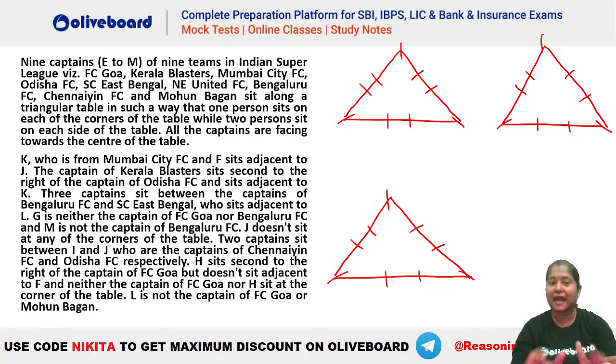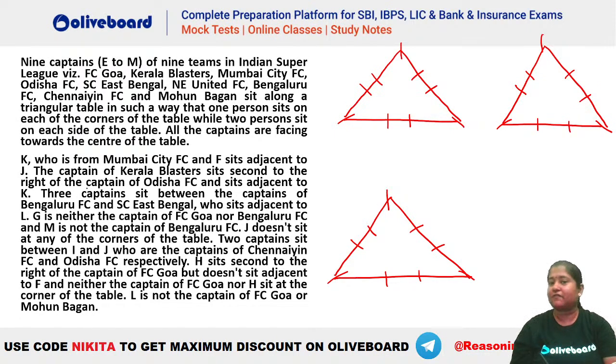You can see there are 9 captains, E to M, and they are from these different teams, right? The teams are quite confusing because of similar sounding FC, SC, all of that is there. So be careful with that. Also, they are seated such that there is one person across each of the corners and two persons along each of the sides, right? So in this way 9 people are seated, everybody is facing the center here. Now let's see what is given here.